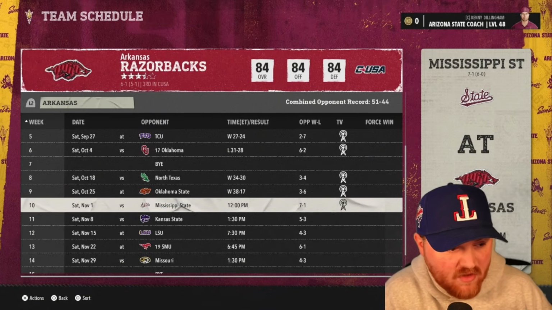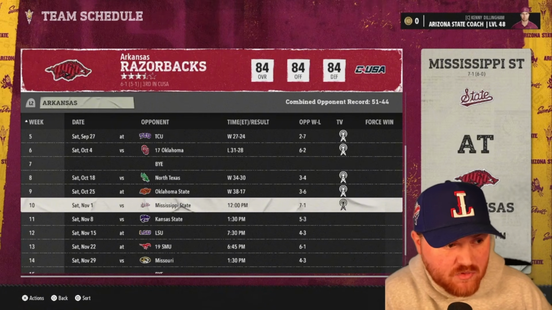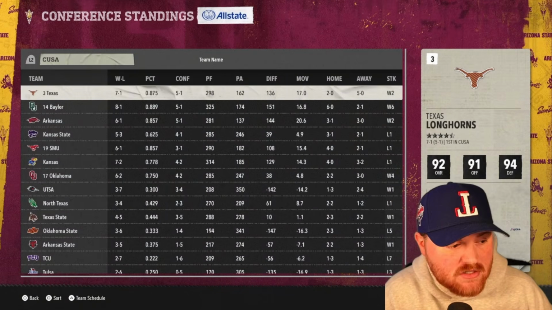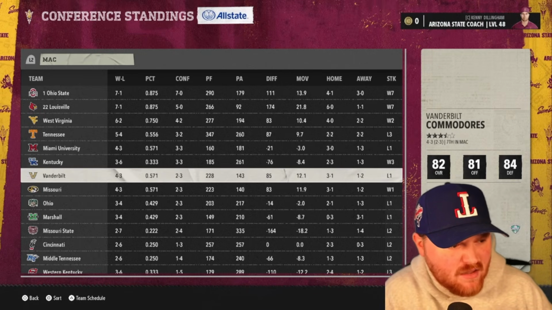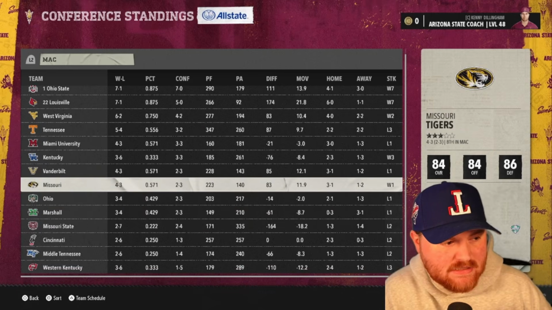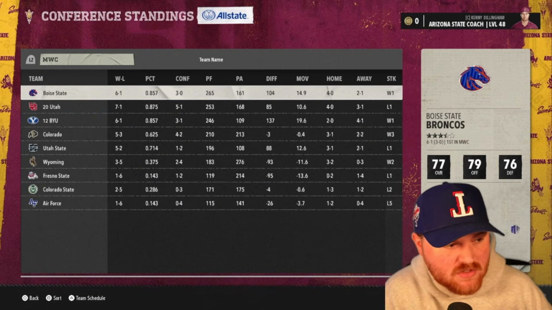Maybe that can build up their profile. This game against Mississippi State might be for a top 25 spot. So there is still some room to grow for them. Ohio State obviously running the MAC. I think this conference could have some surprising teams come out of it because it's pretty top-heavy, so we'll see.